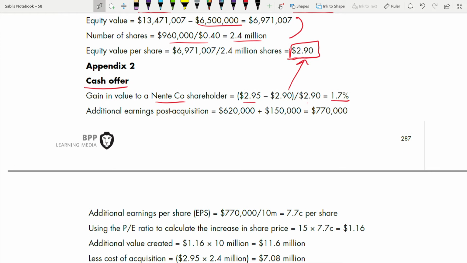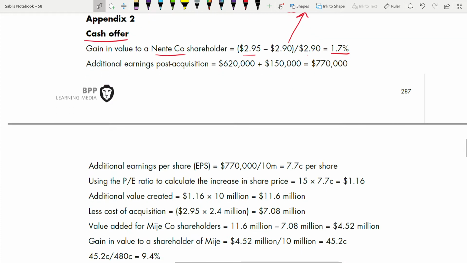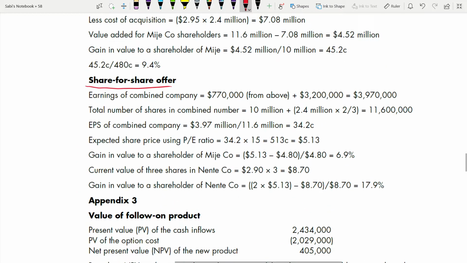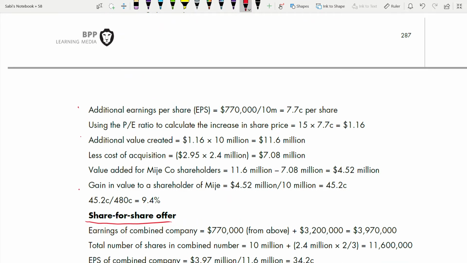But when you're coming to the target company, Miji company, can you find the gain in value for the Miji company straight away like that? Just see the number of workings here: 1, 2, 3, 4, 5, 6. How many steps are there to get to the value of Miji company, and only then are you finding the gain in value to the shareholder. To find the gain in value to the shareholder, do we know the value of the Miji company, the equity? We don't know. Then start.